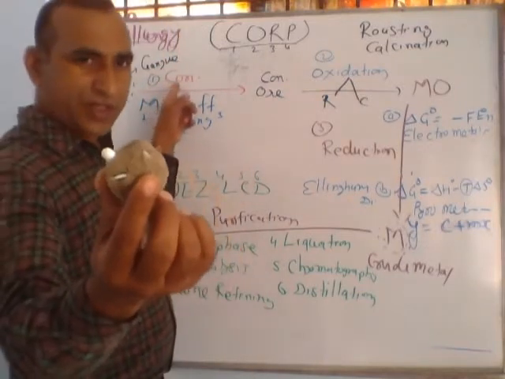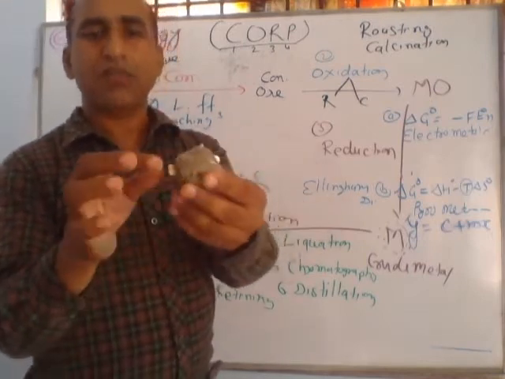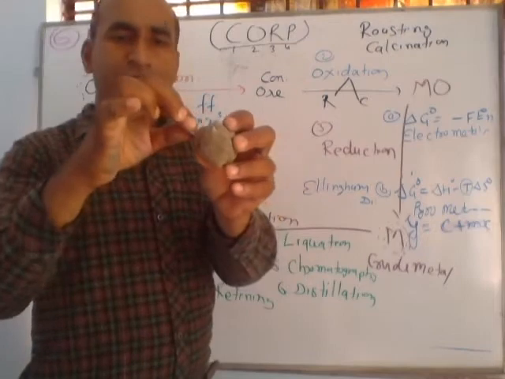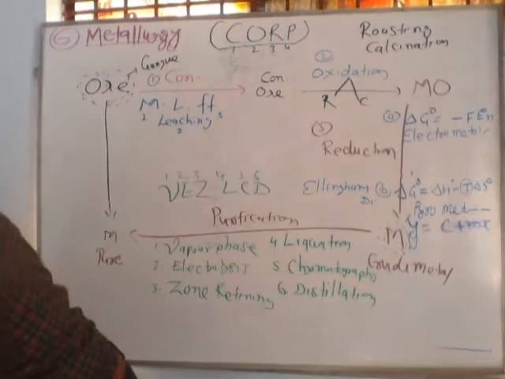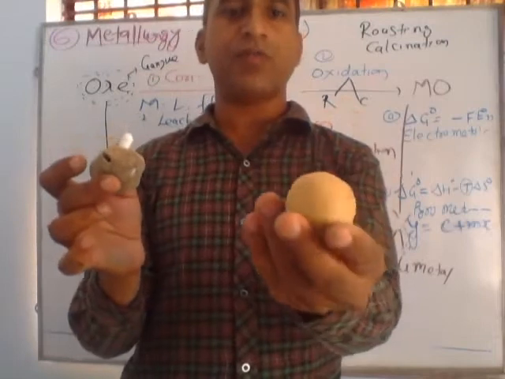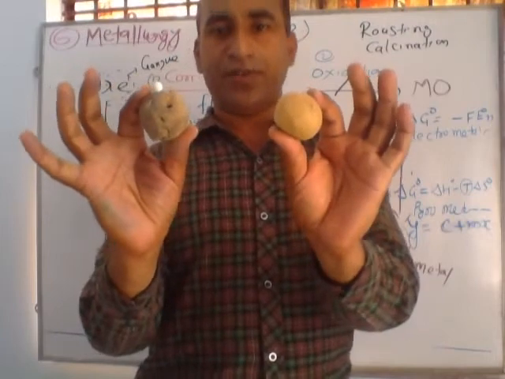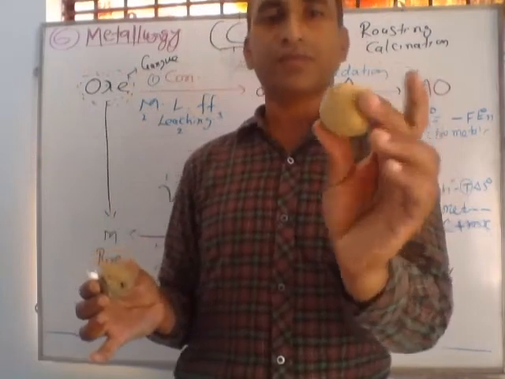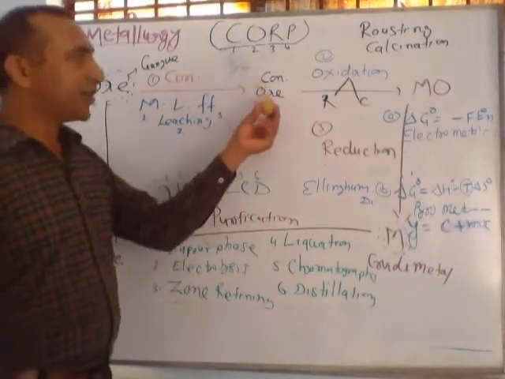First process is concentration. By concentration, these impurities, meaning gangue particles, we can remove by some simple technique. After removing them, concentrated ore is obtained. This is impure ore, and this is concentrated ore. Concentrated ore means most of the gangue particles are removed. You can observe the difference. This is ore also, but this is concentrated. In concentrated ore, impurity quantity is very less. So second step, this is concentrated ore.